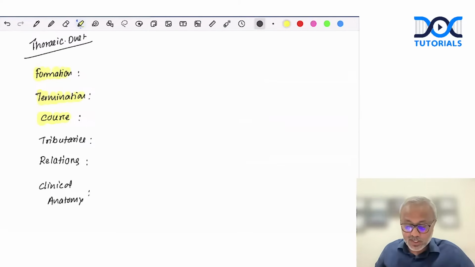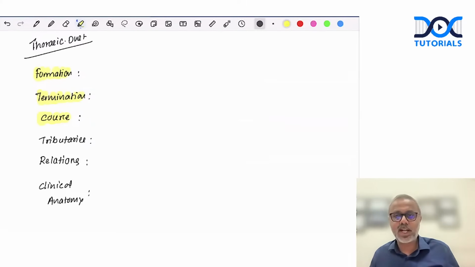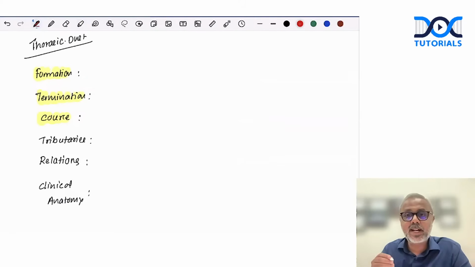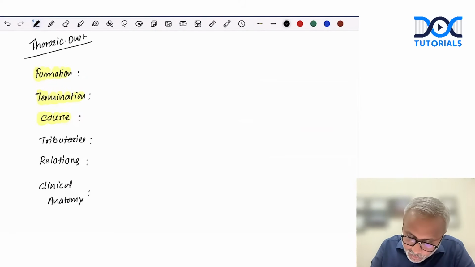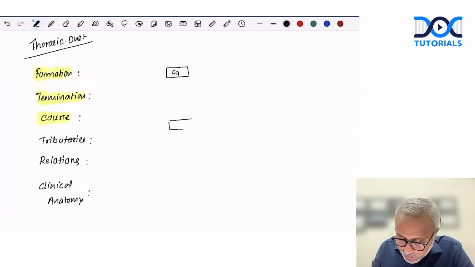Now, let's try to learn how to draw the diagram for the thoracic duct. Again, most of us are scared of learning this diagram. Now, let's see if we can make it a little bit simpler. So what we need to do is, we need to draw 3 important vertebral landmarks. So let's imagine this is C7. And one vertebral landmark we need is T5.